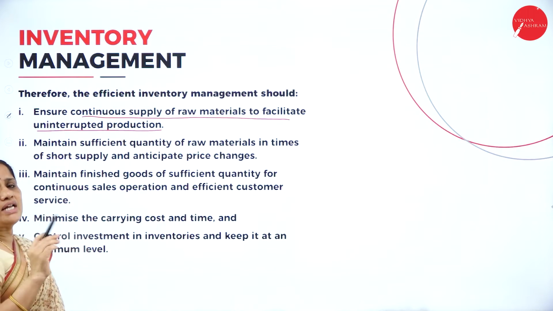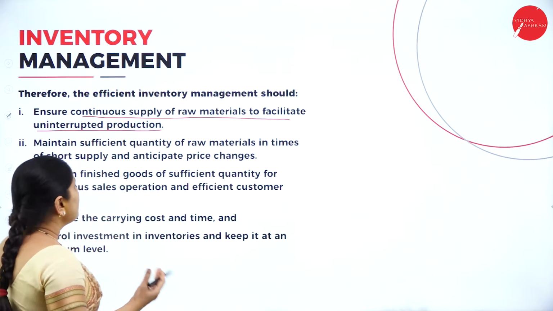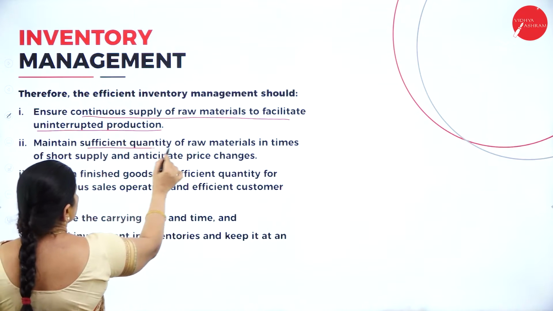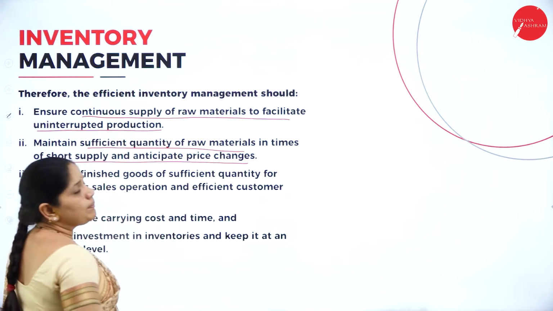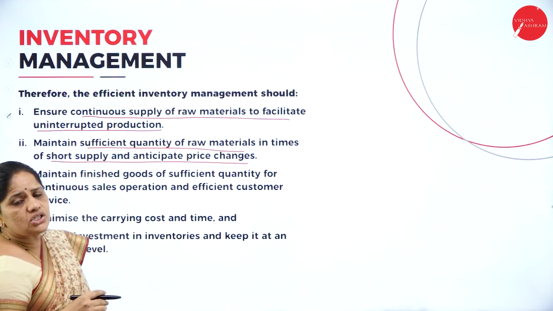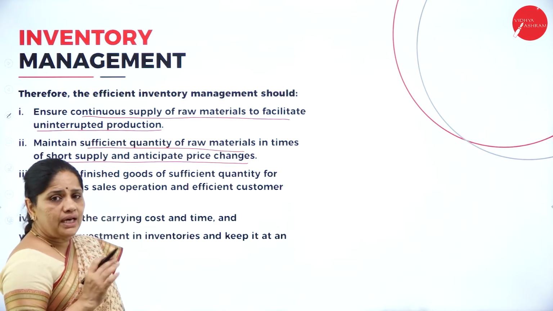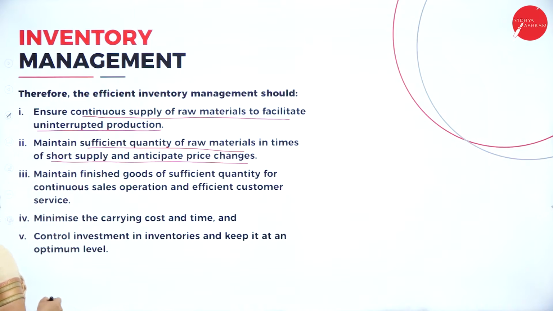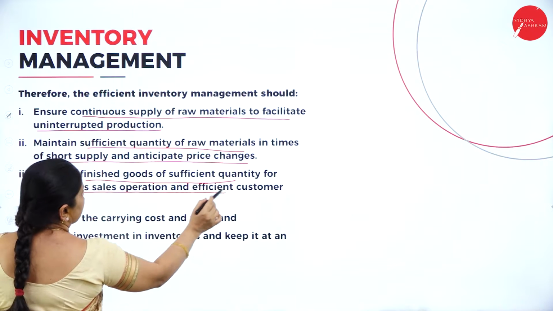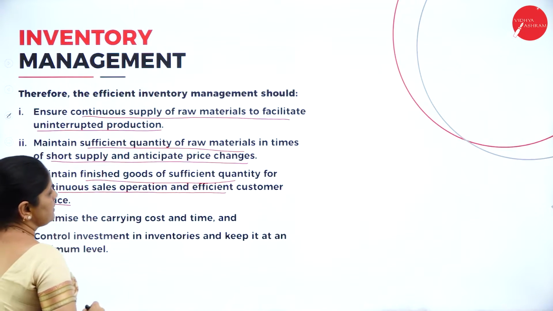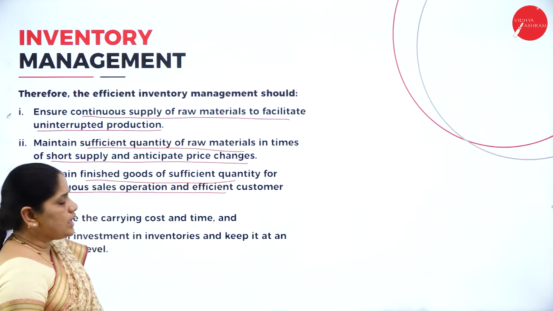So, when we are having inventory management, see to it that we have uninterrupted supply of raw materials to the production house, then maintain sufficient quantity of raw materials in terms of short supply and anticipate price changes. So, whenever there is shortage in the supply of raw materials, we have to ensure that there is adequate stock of the raw materials. And then next one is maintain finished goods of sufficient quantity for continuous sales operation and efficient customer service. So, we have to ensure that there is sufficient quantity of goods for sales.